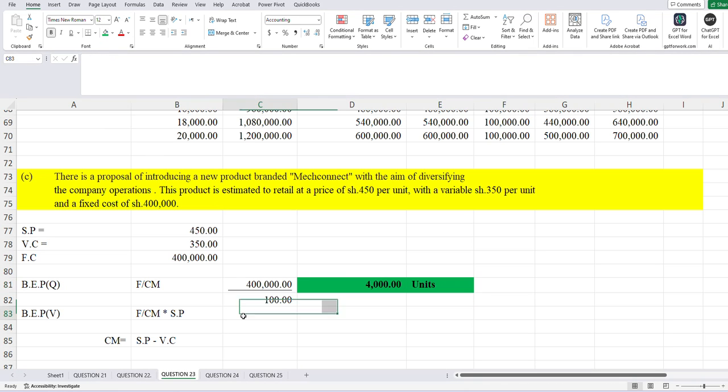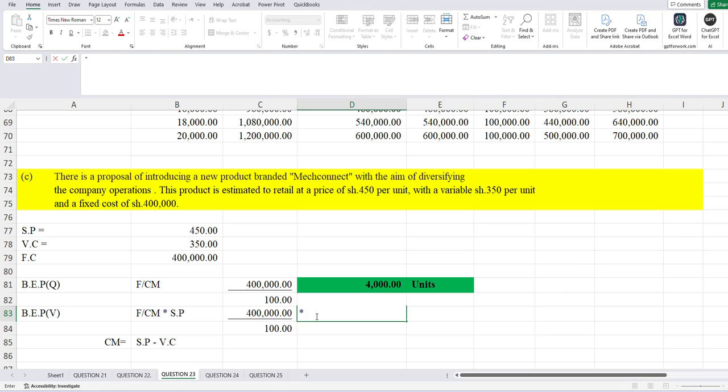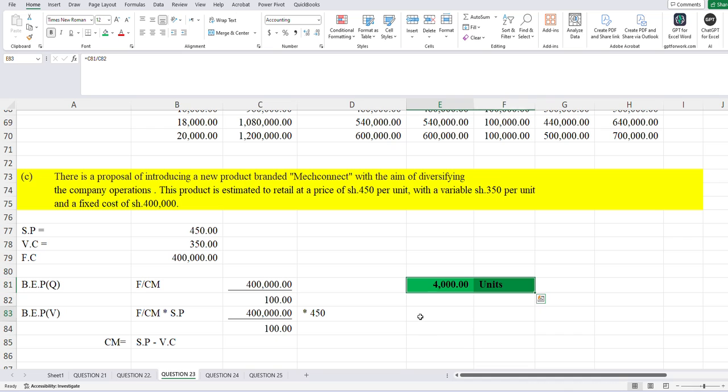What about in value? All I need to do is take the break-even point in quantity and multiply by our selling price, which was 450. Remember, we are doing this so that it gives us a lead on how to prepare our chart.